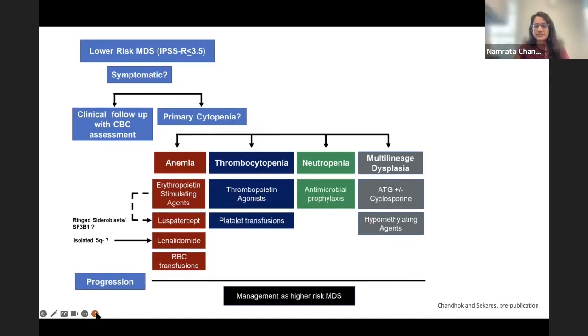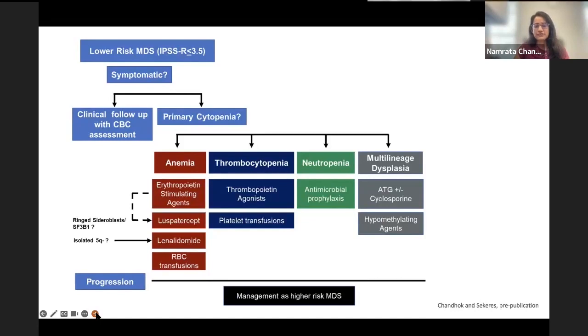But in select patients with infectious complications, antimicrobial prophylaxis is appropriate. Finally, in patients with multi-lineage dysplasia, depending on other subcharacteristics, treatments such as ATG and cyclosporine, particularly in the hypoplastic MDS population, and hypomethylating agents, with other low risk but evolving to higher risk disease, may be of benefit, and different regimens or treatment schedules have been studied and established on this.